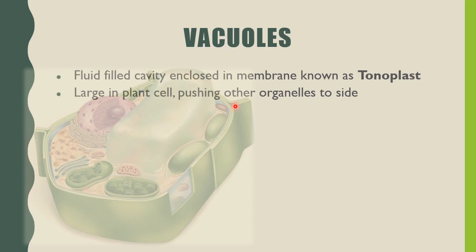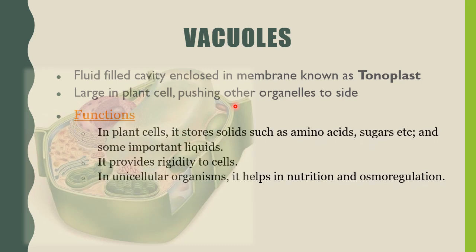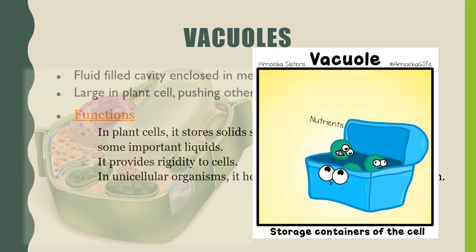Maybe when we cover the functions, you'll be able to answer this. The functions of vacuole are: in plant cells, it stores solids such as amino acids, sugars, etc., and some important liquids also. It provides rigidity to cells. In unicellular organisms, it helps in nutrition and osmoregulation. Now, can you answer the question why a plant cell would need a bigger vacuole? Animal cell will not. Finally, these are the vacuoles, which are storage containers of cells.